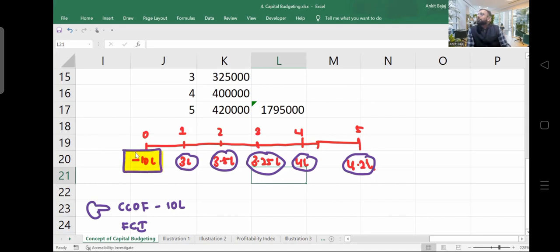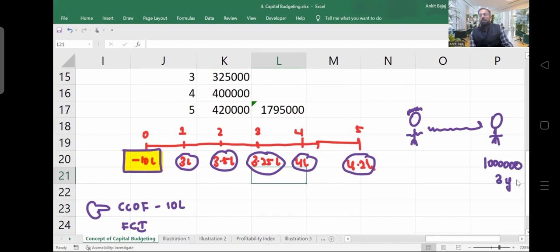Right? You are investing 10 lakh rupees right now. I am taking a very simple example. If I say that I am teaching you finance, but I am in need of 10 lakh rupees, right? So what I've done, I have requested you all that I want 10 lakh rupees. So you just collect the fund and give it to me. And what I will be doing, I will be returning this 10 lakh rupees to you after 3 years.